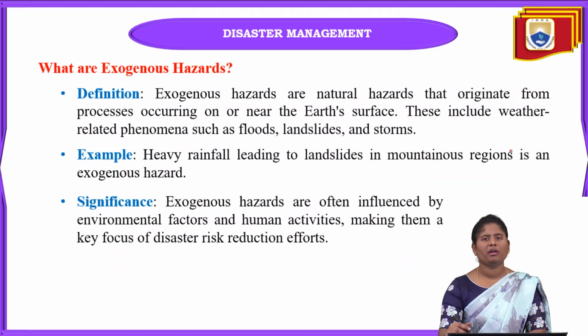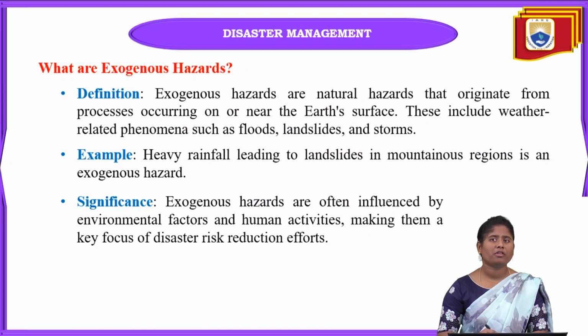Next one is, what are exogenous hazards? Exogenous hazards are also natural hazards which occur on or near the Earth's surface, not within the Earth. That is called an exogenous hazard. Main examples of this are landslides, floods, storms, hurricanes, like that.